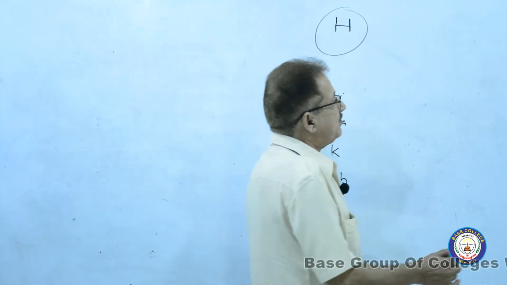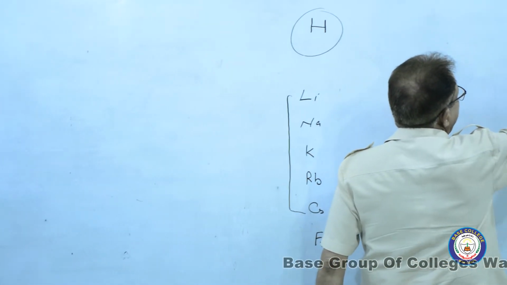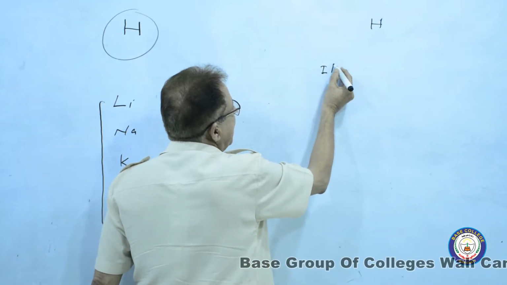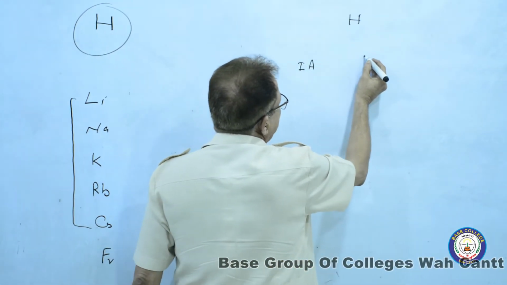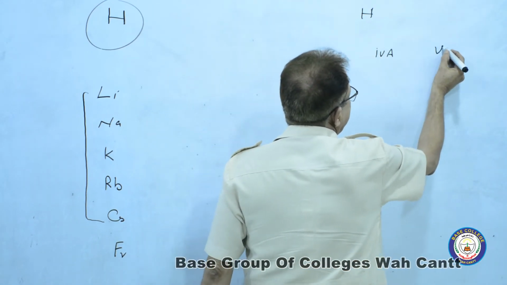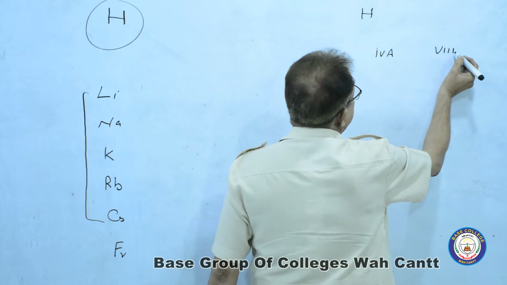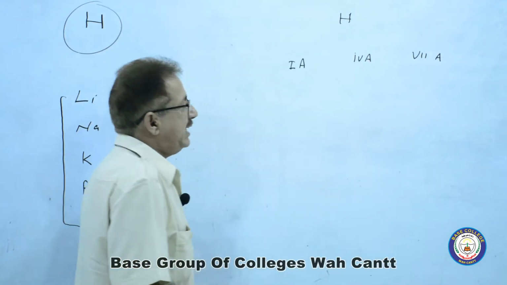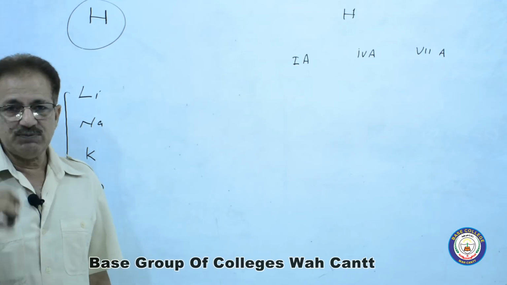In fact, this hydrogen has been placed in group 1 or 1A. It can be placed in 4 or 4A. It can be placed in 7 or 7A.